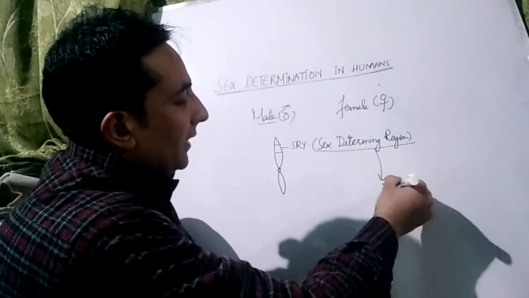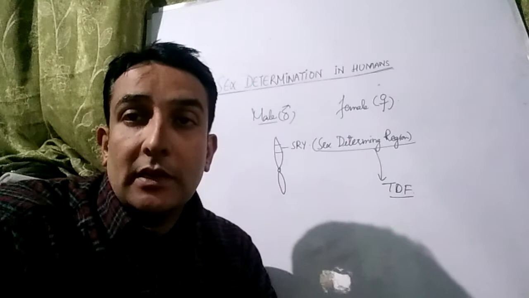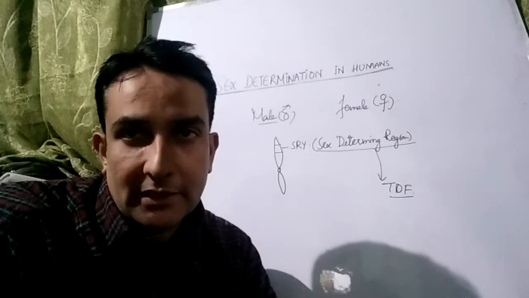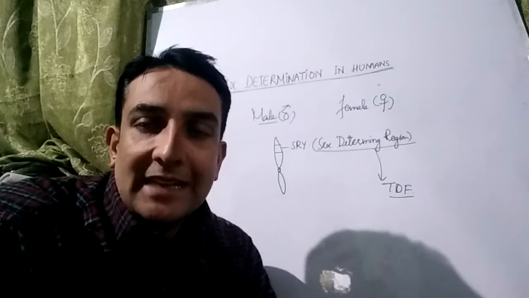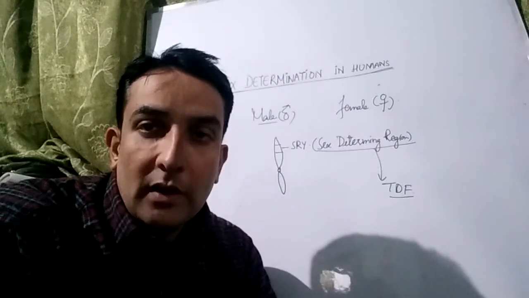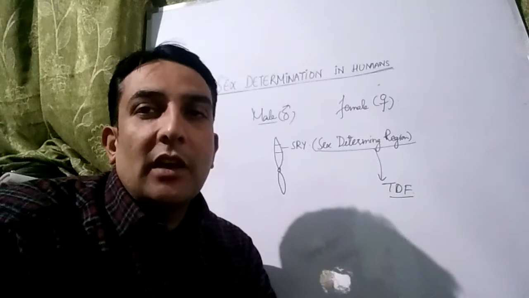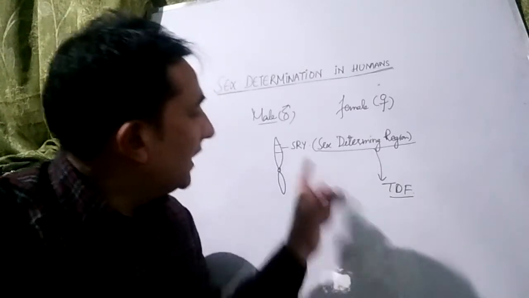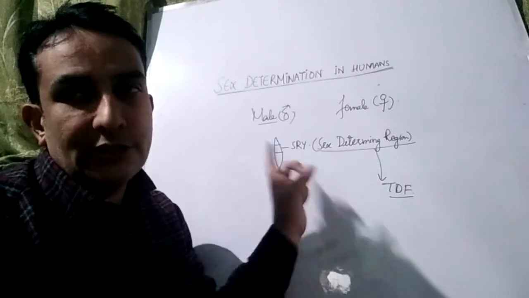Again I will repeat, TDF stands for testes determining factor. SRY region means sex determining region of the Y chromosome. It codes for a peptide which we call testes determining factor. Sometimes this sex determining region is also known as the TDF region, the testes determining region.